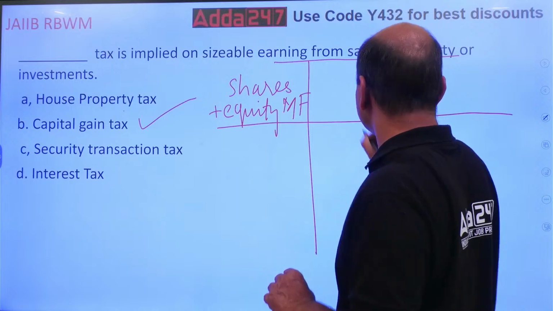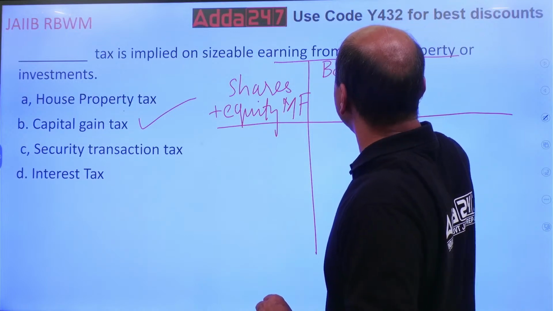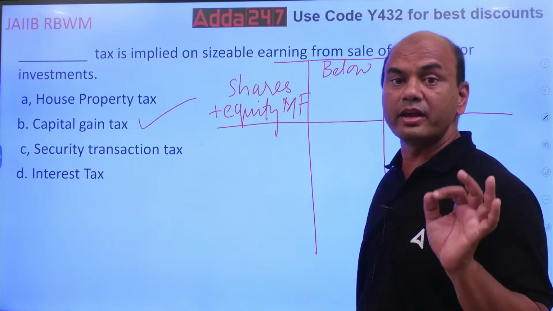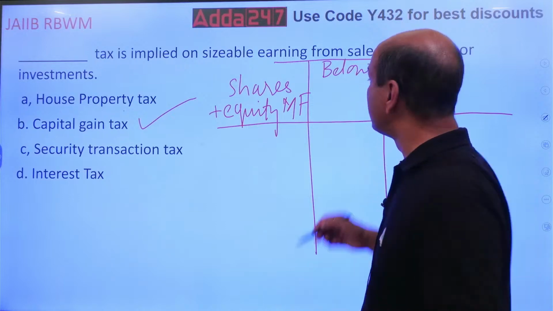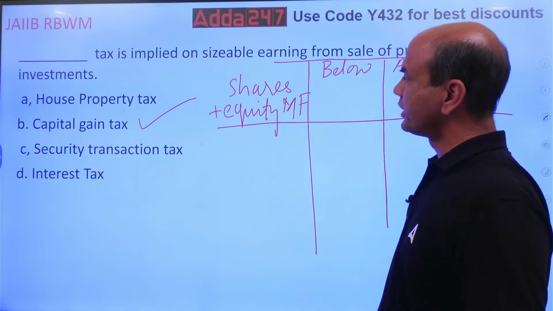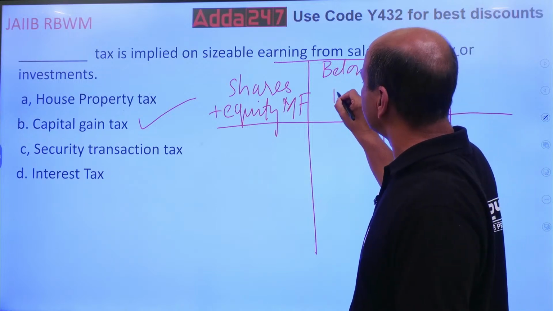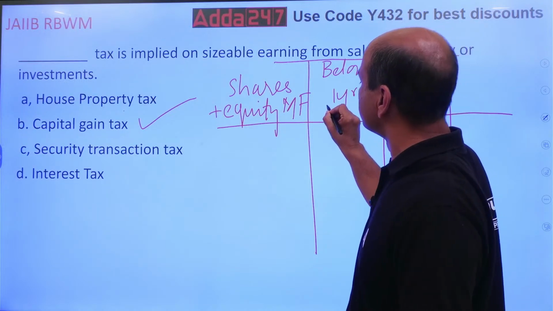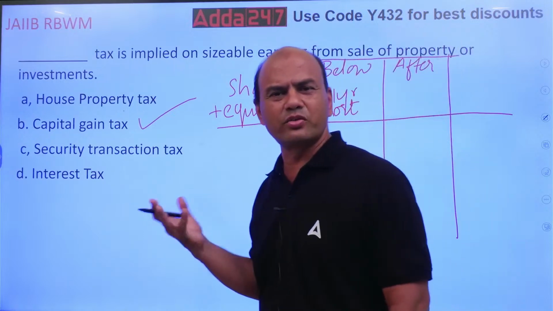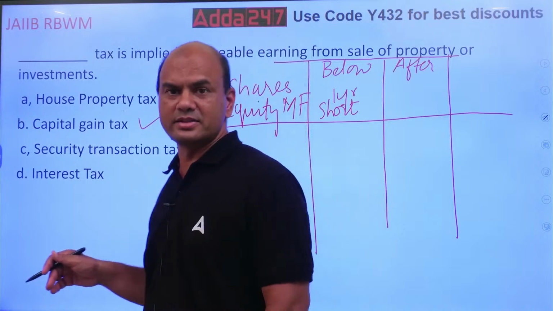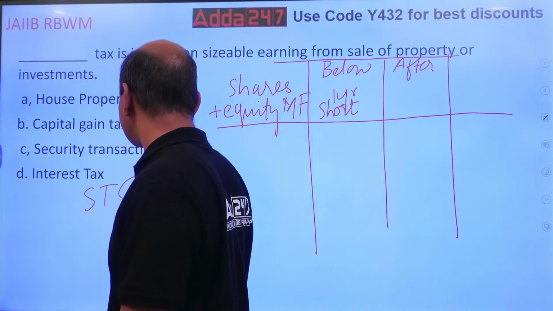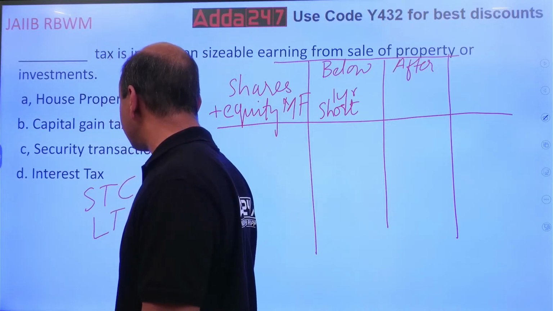I'll write it over here for easy reference. Below this table, everyone must copy right now. Once I complete the table, take the screenshot of this. Very important. Take the screenshot below and after. So if I sell below 1 year, it's called short-term capital gains. I'll write it in short form, STCG, short-term capital gains. And the second one is LTCG, long-term capital gains.